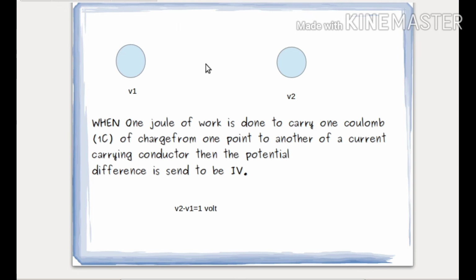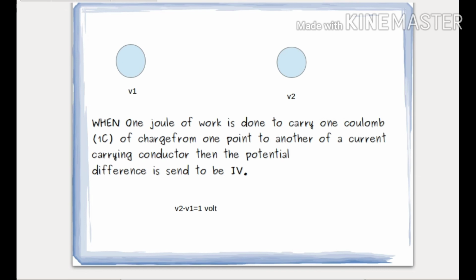So this is said to be 1 volt. Likewise, you can say V2 minus V1 will be equal to 1 volt when 1 coulomb charge from position V2 comes over to position V1 by the work done of 1 joule. I hope you have understood now.